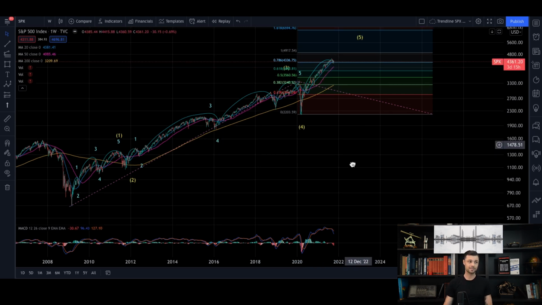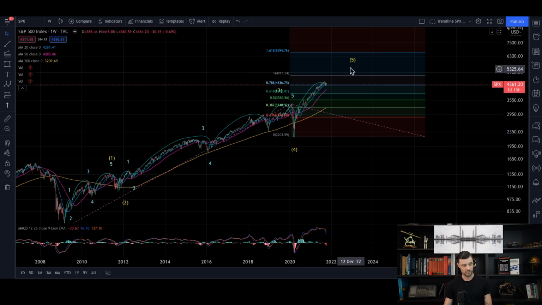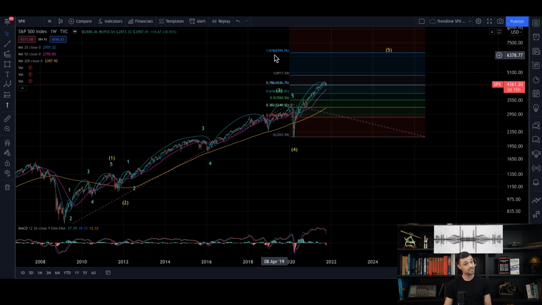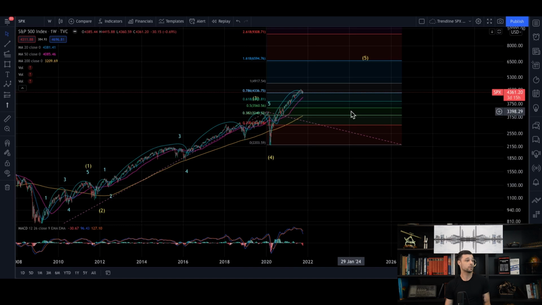So my guess is that we're going to have a fifth wave extension and that we're going to get close to the 1.618, 6,600. So this is very interesting information I can have using Fibs on the global markets. I already know that we would probably go at some point to the 3,700 level. And I also believe that we're going to go at some point to 6,600.